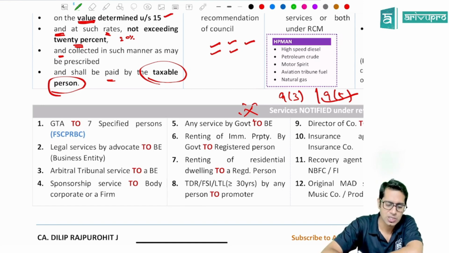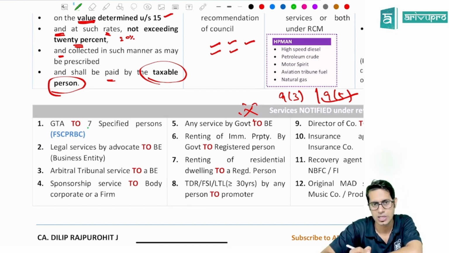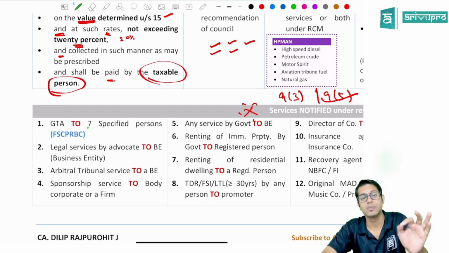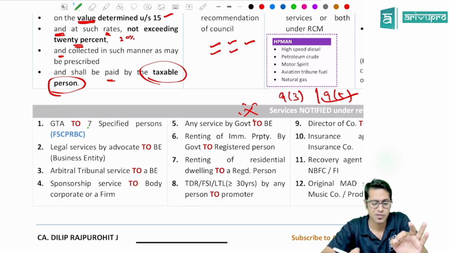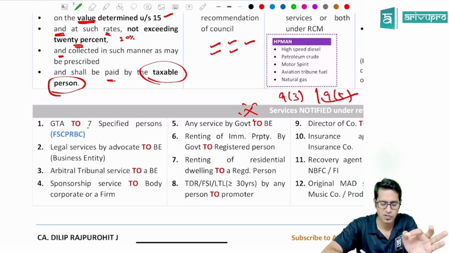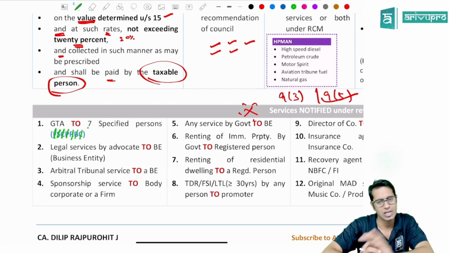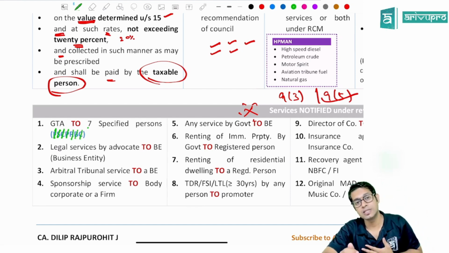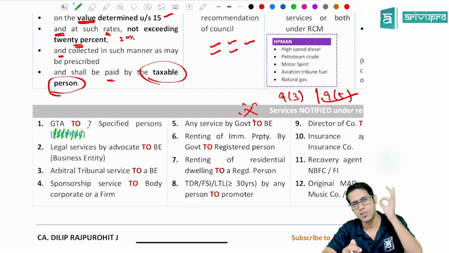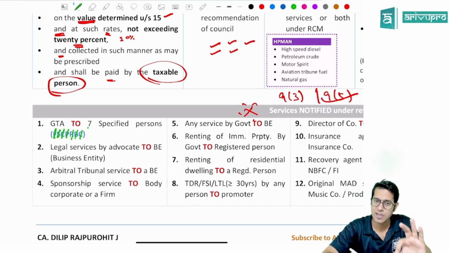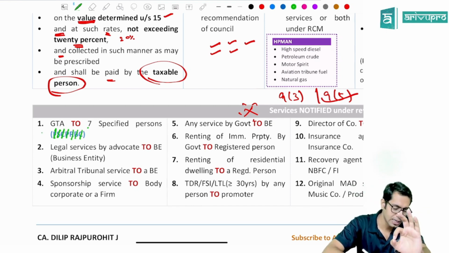GTA giving services to 7 notified persons or 7 specified persons. If a goods transport agency gives services to 7 notified persons, who are these 7 notified persons? Factory, society, cooperative society, then partnership firm including LLP, registered person, body corporate, and a casual taxable person. If a goods transport agency gives services to these 7 notified persons, then these 7 notified persons will have to pay the taxes under reverse charge.